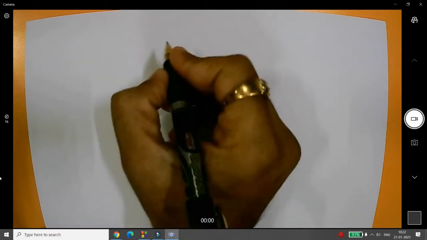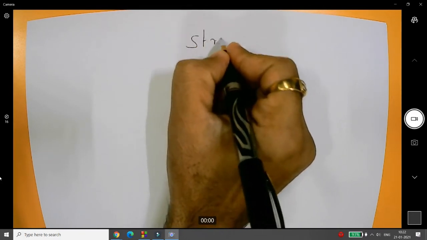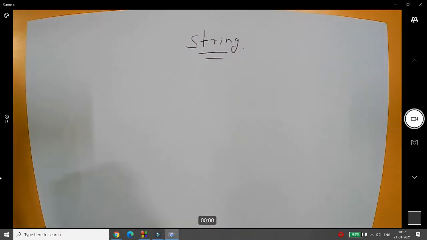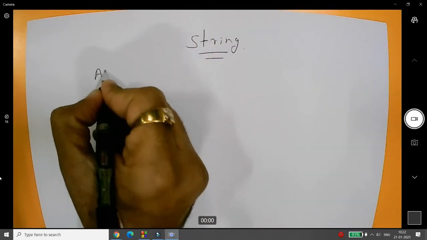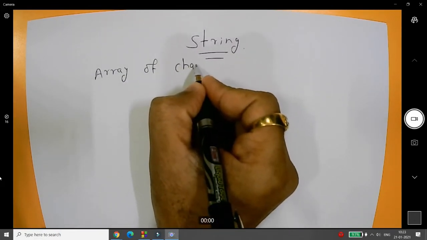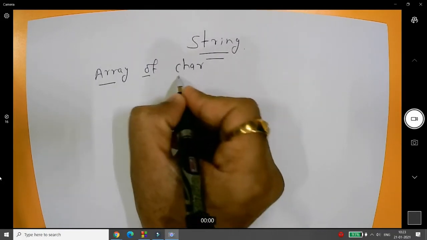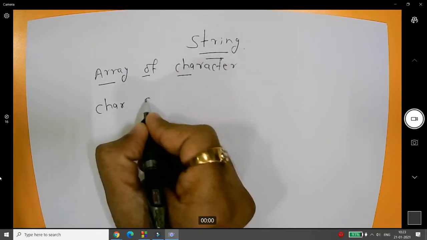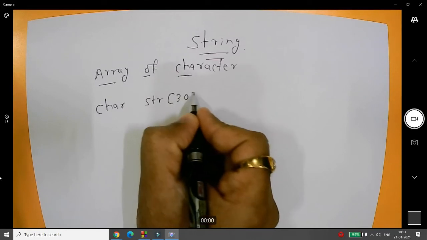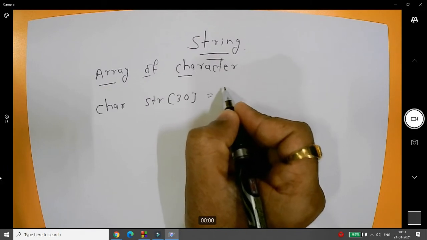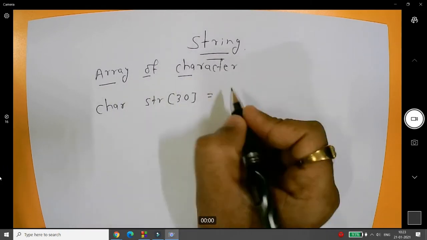Good morning. Today we will discuss the concept that is known as a string. String is not a data type in C language, but the array of character is known as a string in C language. For example, array of character. So whenever you declare like this, for example, char str[30] =, and whenever you write the character array, then you can say that the array of the character is known as a string.